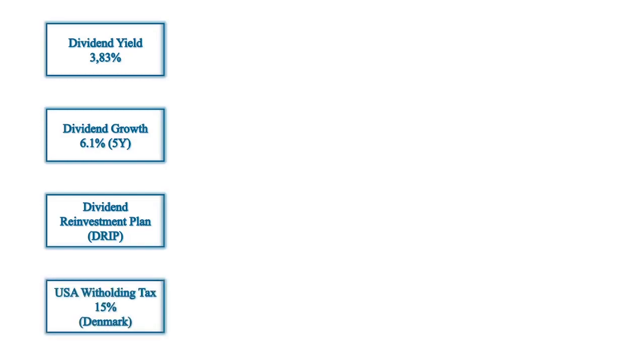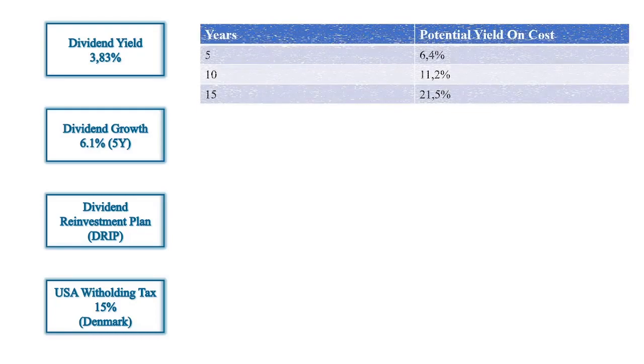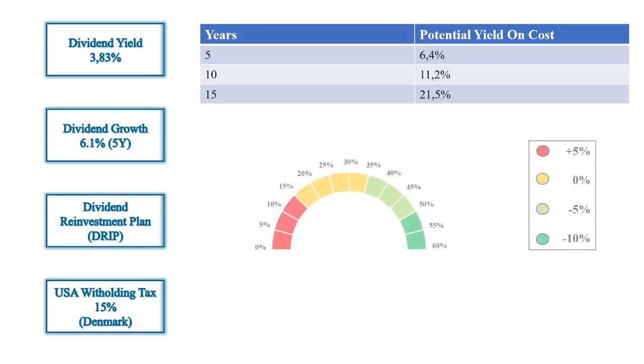After 5 years, the potential yield on cost is 6.4%, after 10 years it is 11.2%, and after 15 years it is 21.5%. I only calculate the potential yield on cost for the coming 15 years because of the natural uncertainty of this matrix. A yield on cost of 21.5% after 15 years is in the yellow section of a rating scale. Therefore, the margin of safety doesn't change.